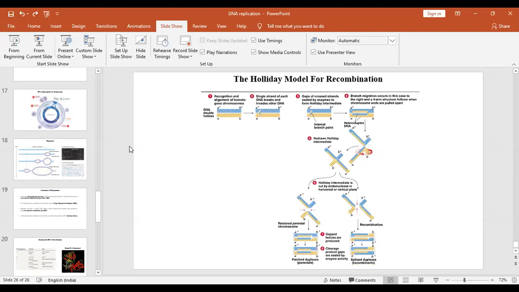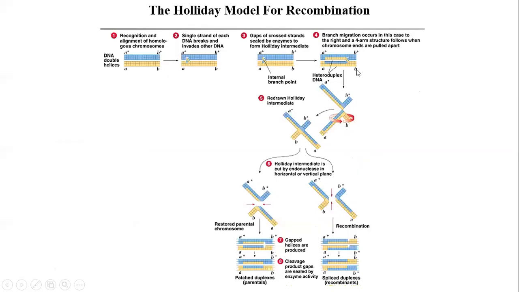Urvashi, yes, you have unmuted yourself. Yes, ma'am. Ma'am, I want to know about the third step and fourth step of this Holliday model. Okay. You have understood how the Holliday intermediate is formed.